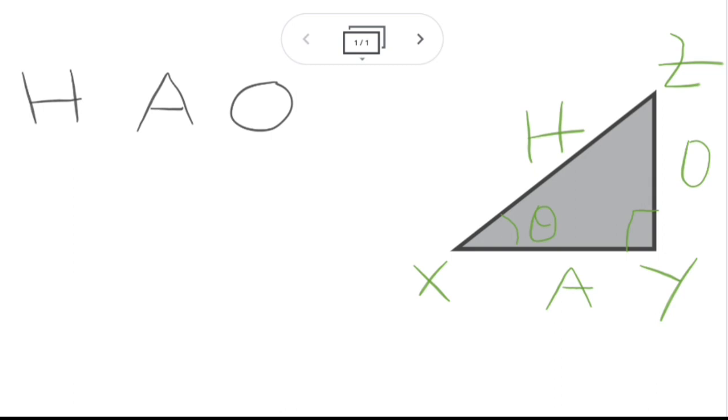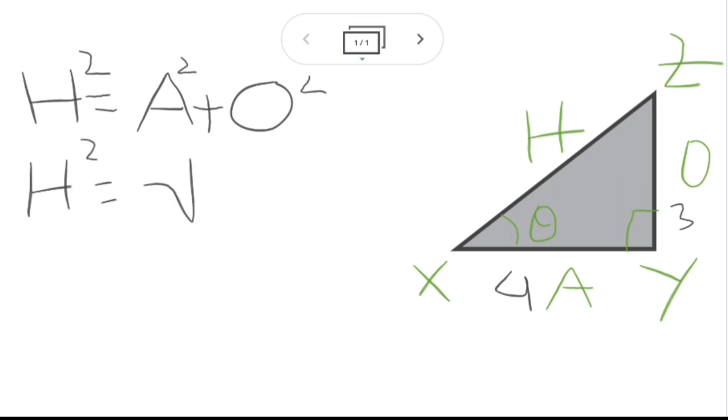So you can refer to this and just write H, put an equal sign, and then a plus sign, and then square each and every term on top. So this is what the Pythagoras theorem is. Let us say that the opposite side is 3, the adjacent side is 4, and we don't know what the hypotenuse side is, so we do this. H square is equal to, oh I'm so sorry, that doesn't take an under root. Let us just put these values as they are.